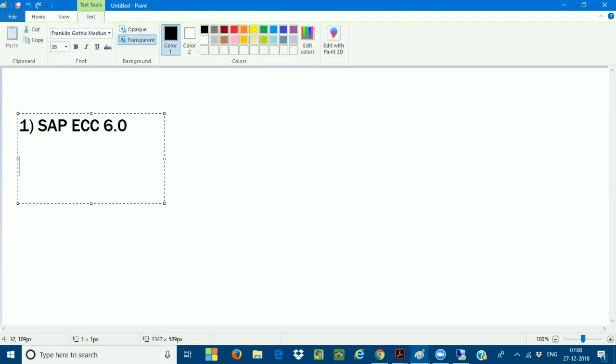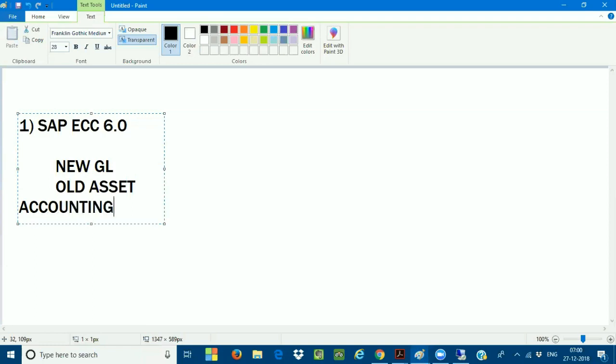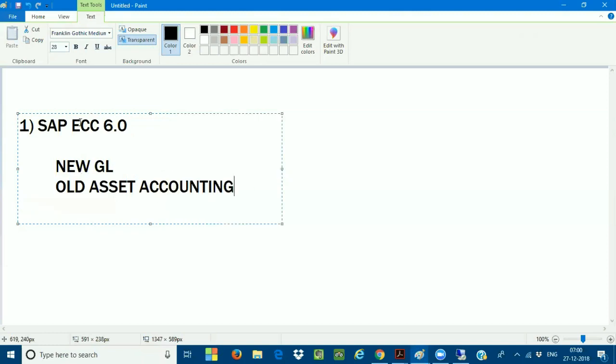He is with the new GL, but still he is with the old asset accounting, because the EA-fin business function is not activated. He is on SAP ECC with old asset accounting.